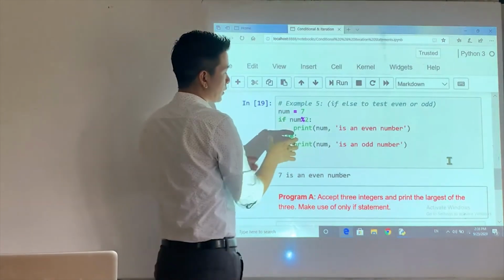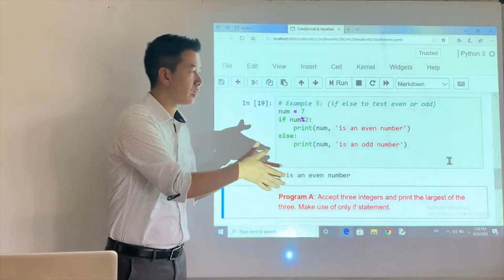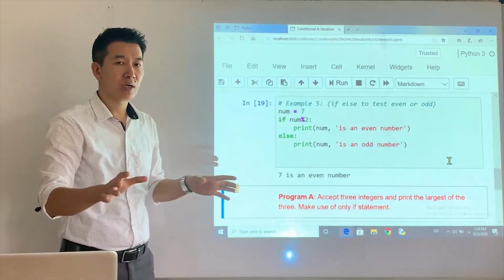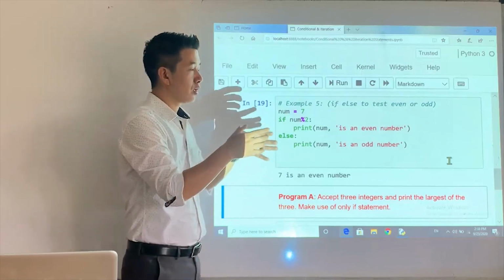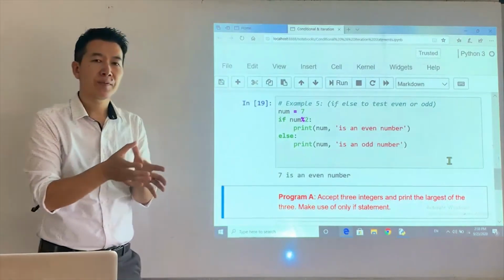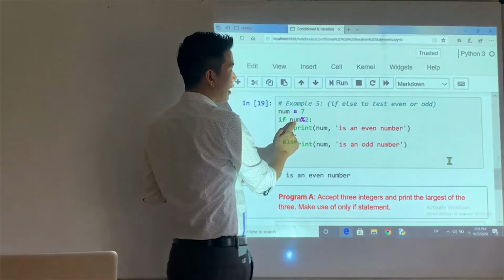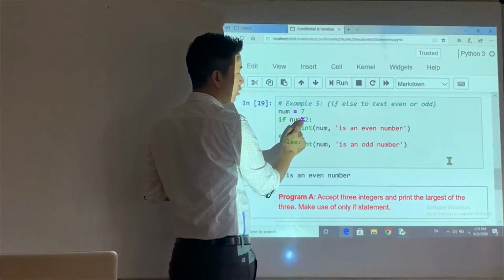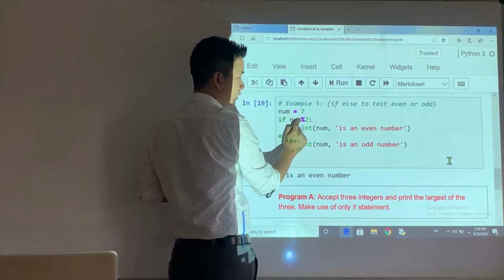Okay? So now this time I want to write the program to do the same thing, but I'm not going to use the relational operator. I want to use if with the truthness value. So look at this. So num 7 modulus 2, you have the remainder as 1.